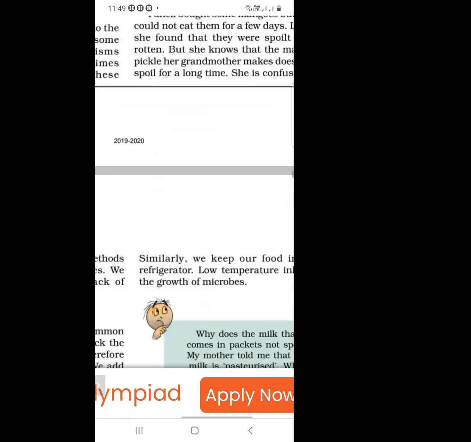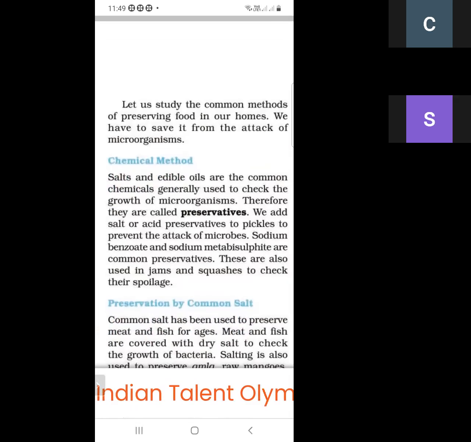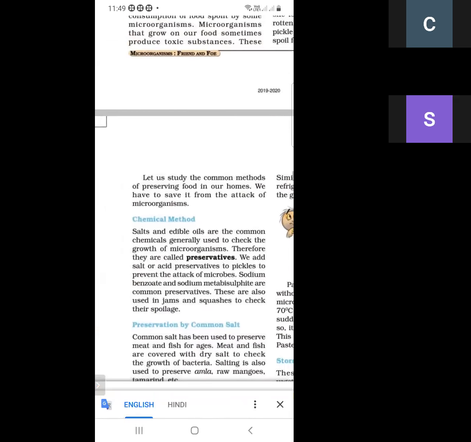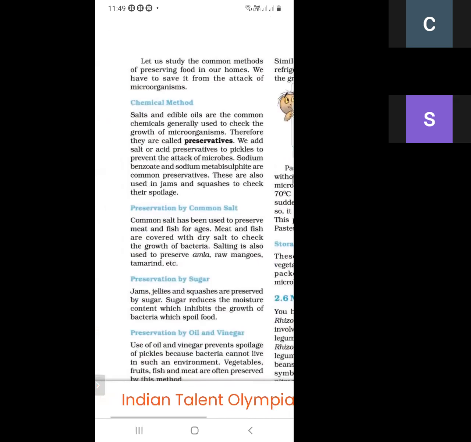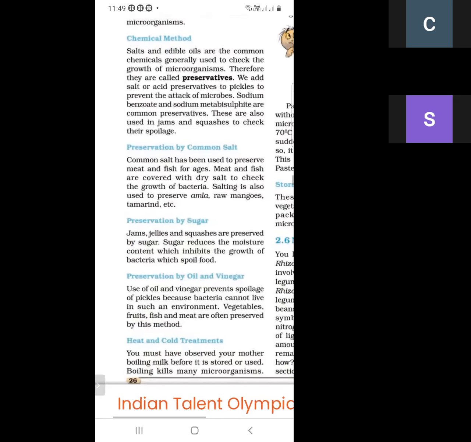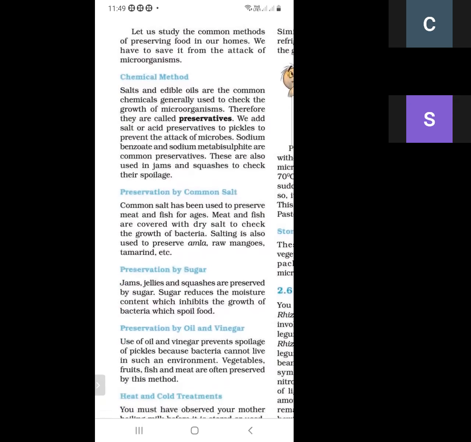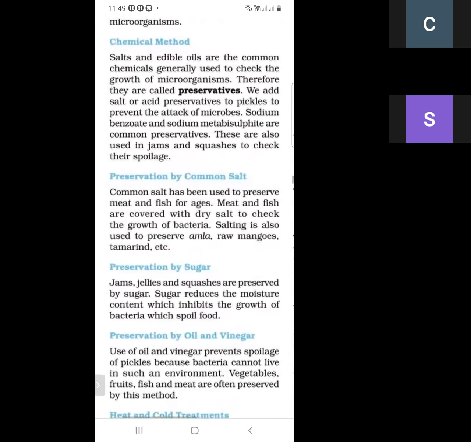So let us study the common methods to preserve food in our homes. How can we preserve our food? The first method is the chemical method, the second is preservation by common salt, the third is preservation by sugar, the fourth is preservation by oil and vinegar, and the fifth is hot and cold treatments. These are the various methods of preserving food.